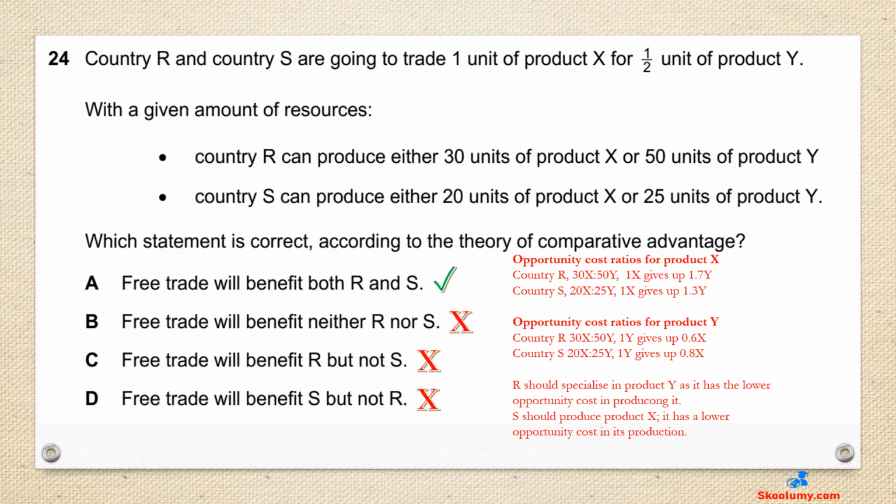R has a comparative advantage in product Y. It gives up 0.6 unit of product X for every unit of product Y produced. Country S gives up 0.8 unit of product X for every unit of product Y produced. Country S should focus on producing X, as it has a lower opportunity cost of 1.3 compared to 1.7 for country R. Therefore, trade is mutually beneficial, as each country has a comparative advantage in one product.